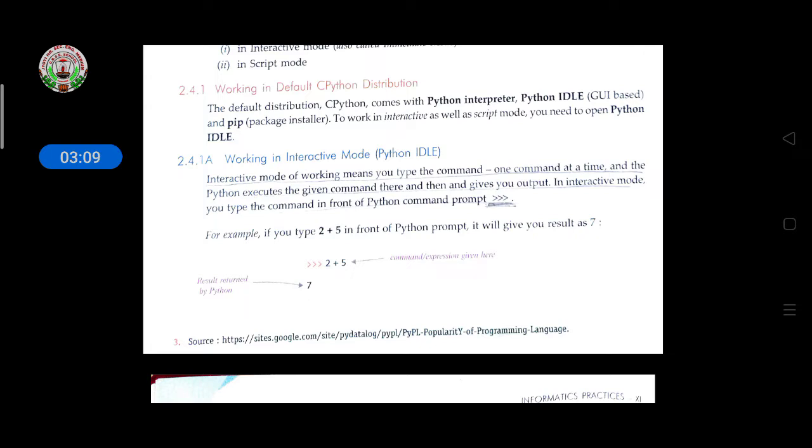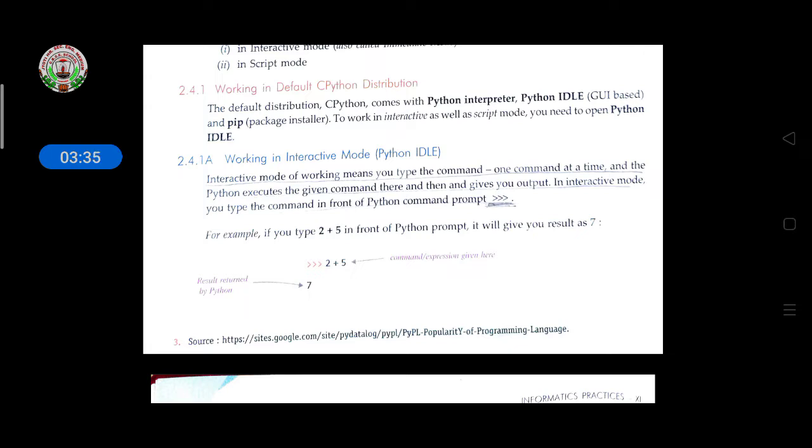So coming to the interactive mode. Working in interactive mode means you type the command, one command at a time, and Python executes the command there and then gives you the output. In interactive mode, you type the command in front of the Python command prompt, which is shown there.